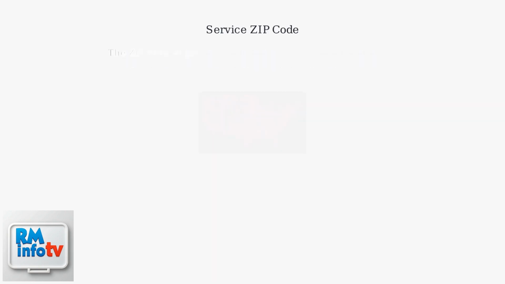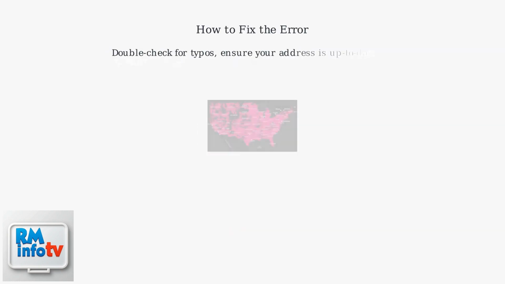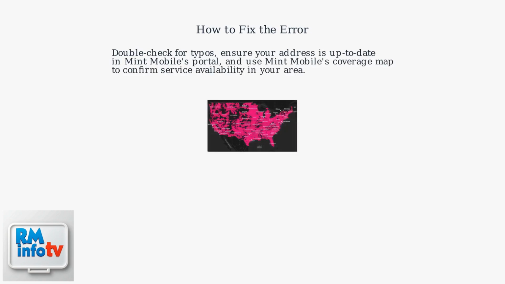Your service zip is the zip code where you'll primarily use Mint Mobile's service. Mint Mobile uses this to confirm coverage in your area, as T-Mobile's network signal strength varies by location. To fix this, double-check for typos, ensure your address is up to date in Mint Mobile's portal, and use Mint Mobile's coverage map to confirm service availability in your area.